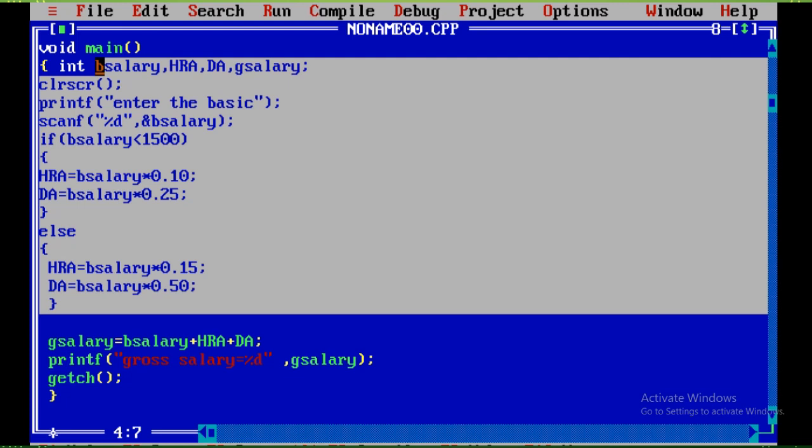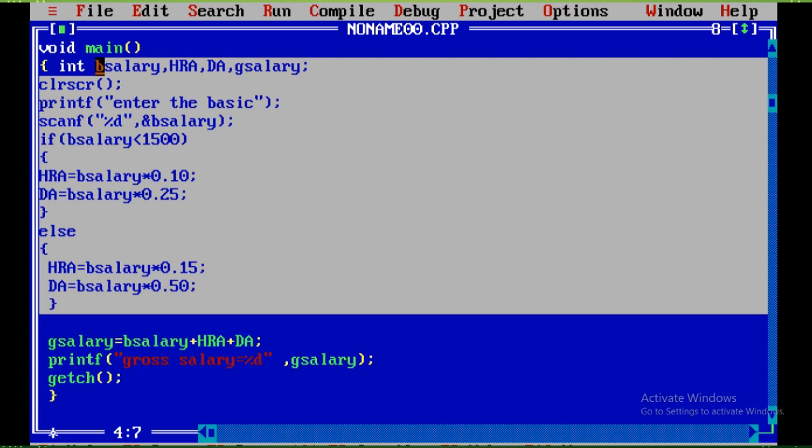So first we will check whether the basic salary is less than 1500. If it is less than 1500, what are the conditions given to us? HRA will be 10% of basic salary and DA will be 25% of basic salary. So we will just calculate it. HRA equal to bsalary into 0.10, 10 by 100, right?